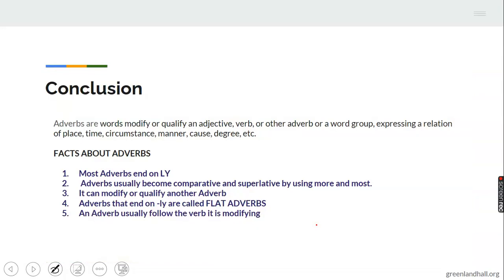In conclusion, I said an adverb goes beyond modifying a verb. That was the limited knowledge you were given before now. I said an adverb can modify an adjective, can modify a verb, and another adverb. And that I've shown to you in the previous slides. And I've told you about their features. I've told you what makes up an adverb. I said they mostly end on ly. I said they can have comparative and superlative forms using more and most. I said an adverb can modify or qualify another adverb.